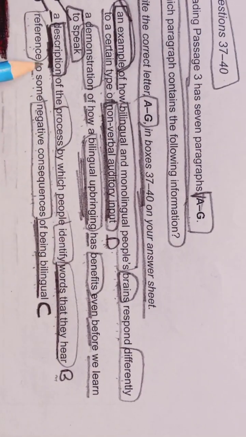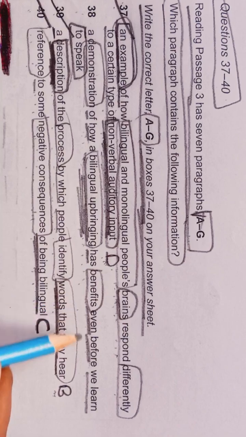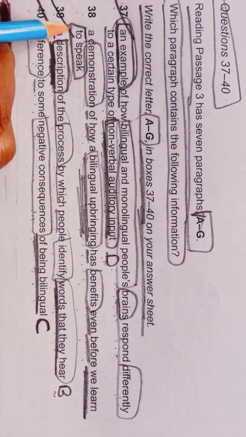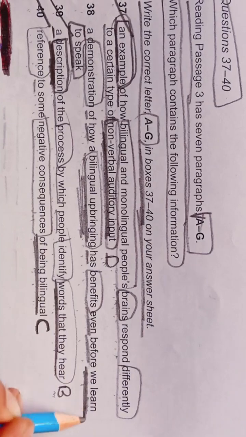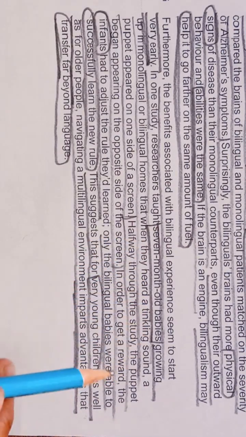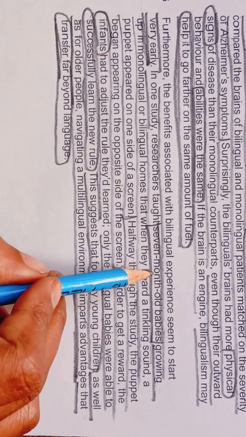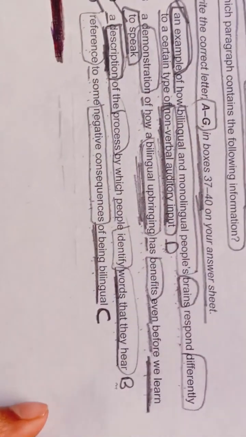And here what they are asking is a demonstration of how a bilingual upbringing has benefits even before we learn to speak. We learn to speak means they are talking about small babies. Okay, here they are mentioning 7-month-old babies. A 7-month-old baby doesn't speak much, they just gargle some words.